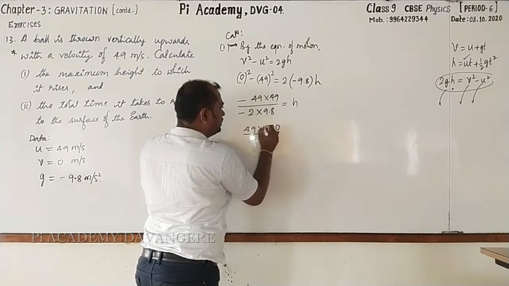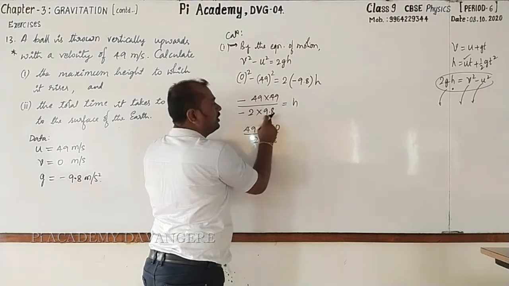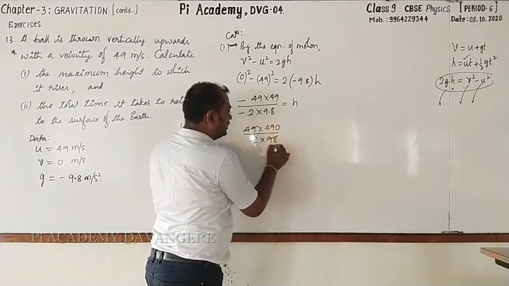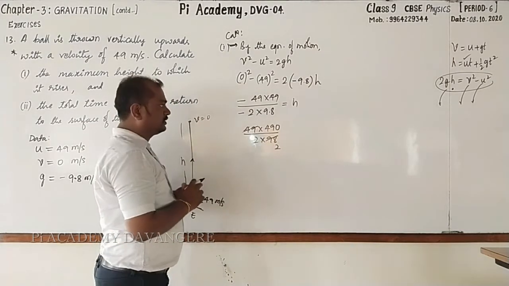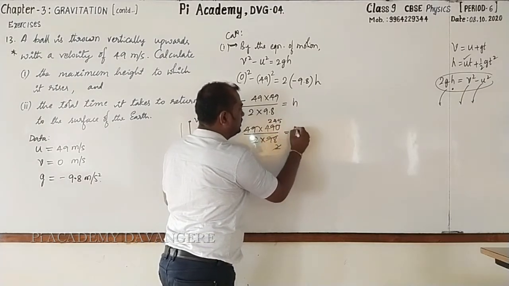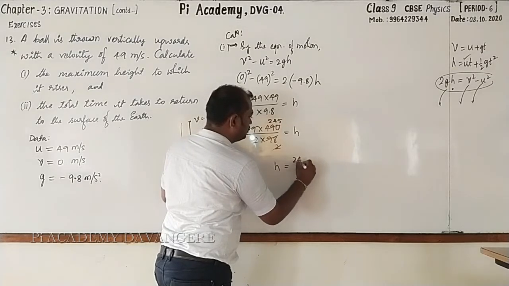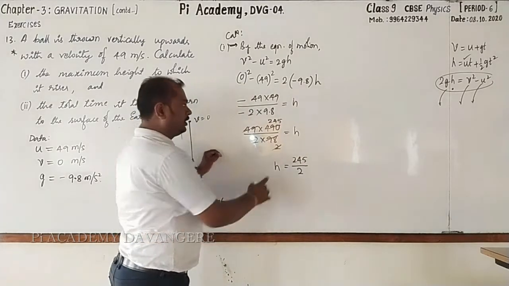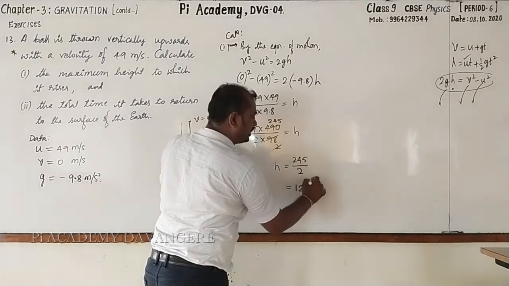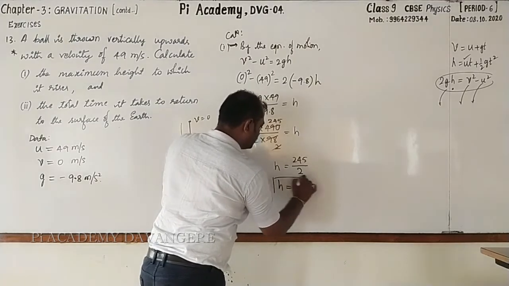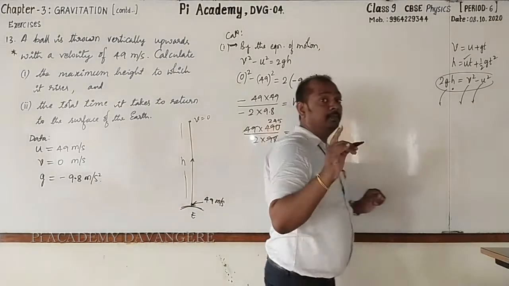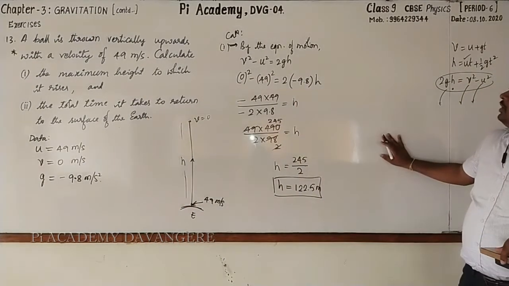Here I'll take 0, then 2 into 98. Decimal is converted into fraction. Now 49 ones are 49. 2 ones are 2. 2 9s are 18, 2 4s are 8, 2 5s are 10. It's equal to h. h is equal to 245 by 2. Now start dividing. 2 1s are 2, 2 2s are 4, 2 2s are 4, 1 will remain, 10, 2 5s are 10. h is equal to 122.5 meter. Clear?